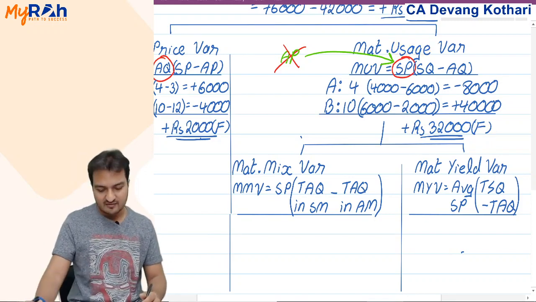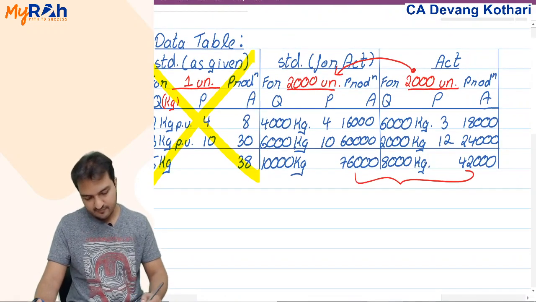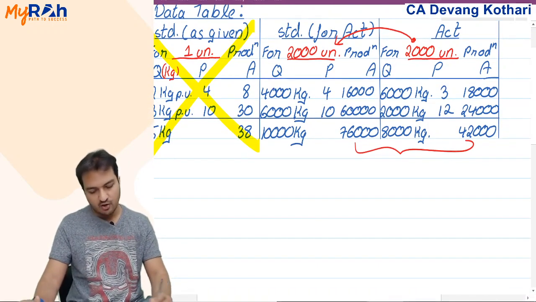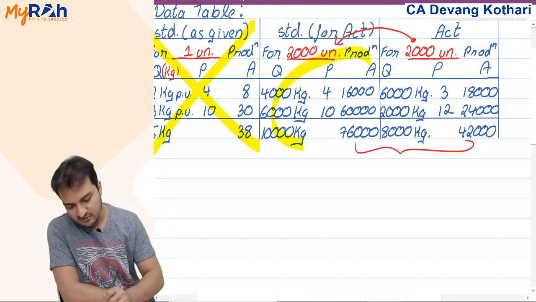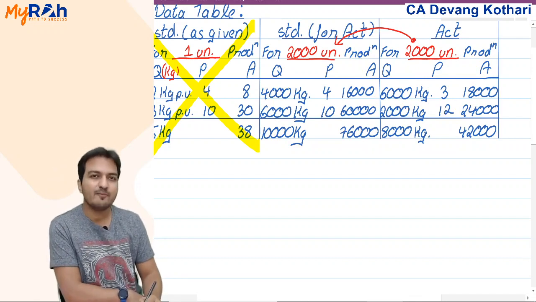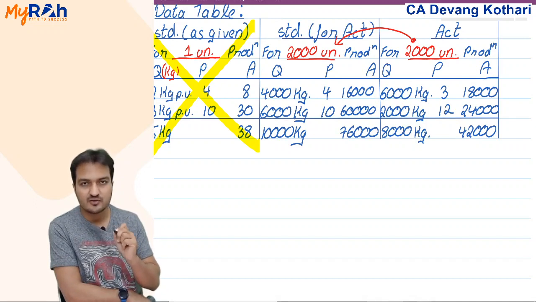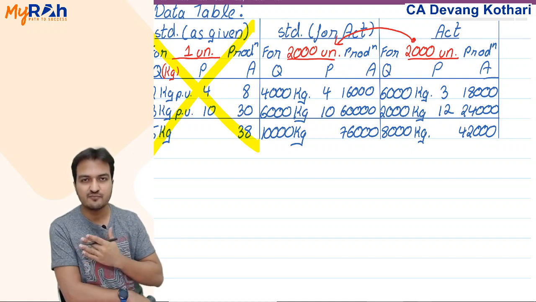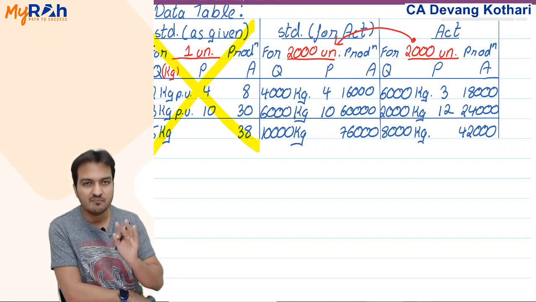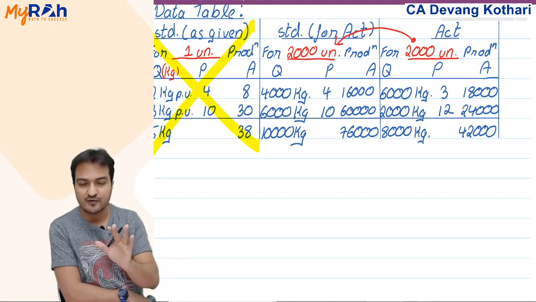Well, to understand that, I create one example with the data of question 1. You have standard and you have actual. Now imagine, just for example, don't take this example as a reality. Let's say, imagine I am a dudwala, a milkman. It is my business of milk supply. I am not really into that business, just taking an example.